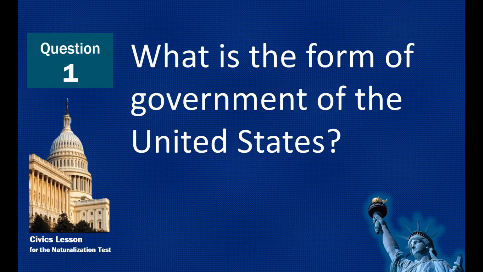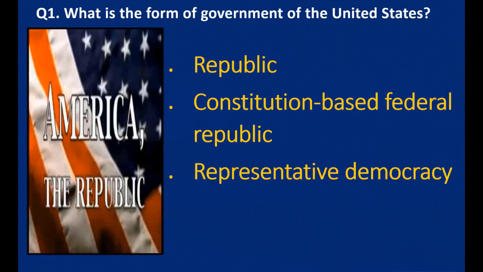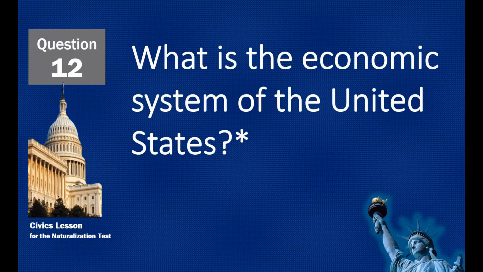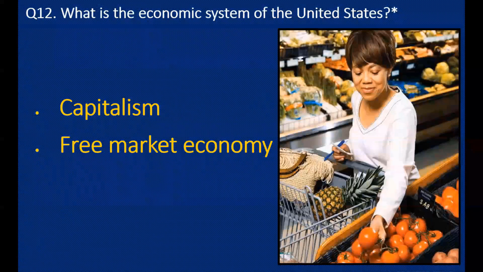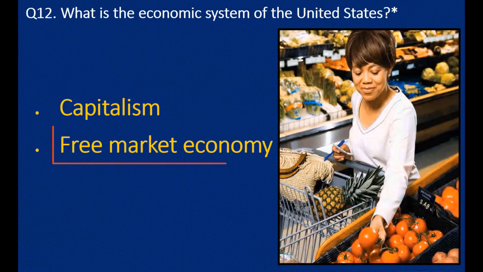What is the form of government of the United States? Republic. What is the economic system of the United States? Free market economy.